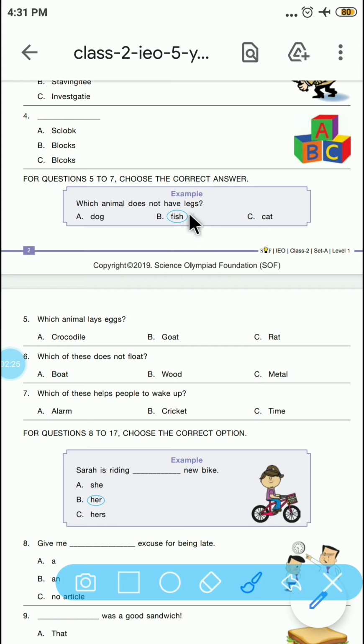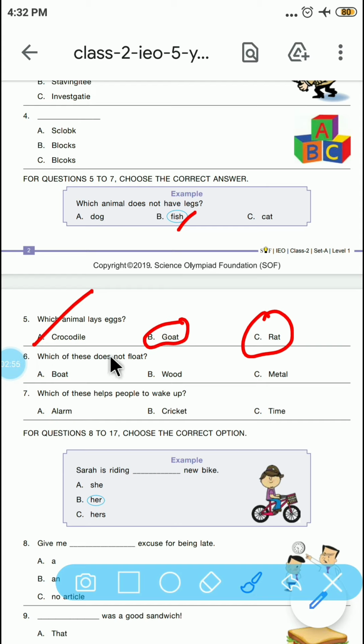We have to choose the correct answer. Which animal doesn't have legs? So fish. In the same way, which animal lays eggs? So here we have two animals, one is goat and the other one is rat. Both of them don't lay eggs. So the only animal which lays eggs is crocodile. And where does it live? So it lives in water.